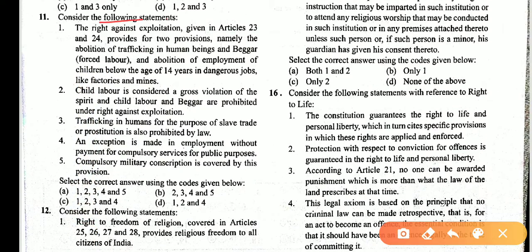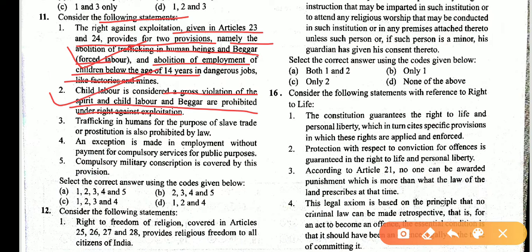Consider the following statement. Right against exploitation, given in Articles 23 and 24, provides for two provisions, namely the abolition of trafficking in human beings and beggar forced labor, and abolition of employment of children below the age of 14 years in dangerous jobs like factories and mines. These statements are correct. Child labor is considered a gross violation of the spirit, and child labor and beggar are prohibited under the right against exploitation.